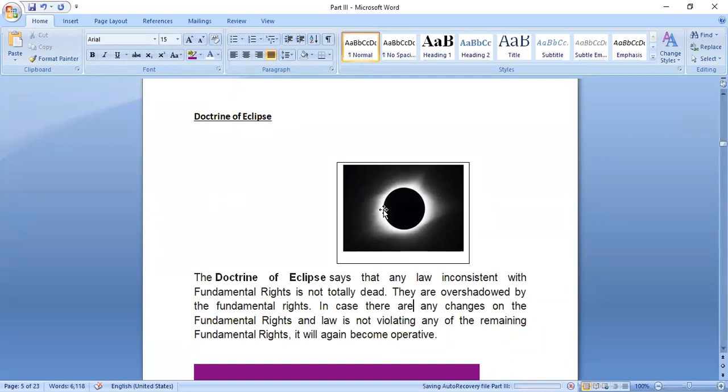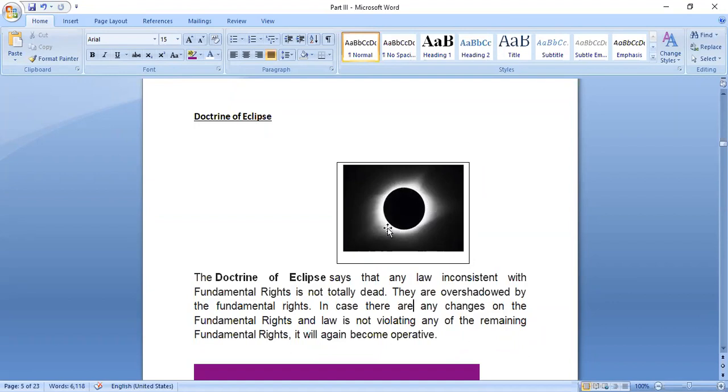of Part 3 of the Constitution, this entire statute or any part of this statute is violating Part 3 of the Constitution, then fundamental rights would consider this black part as fundamental rights. What fundamental rights would do is that they would shadow that particular statute. That means for the time being, fundamental rights would cover that particular statute and make it invalid. But if there is any change in fundamental rights, the act would again become valid.